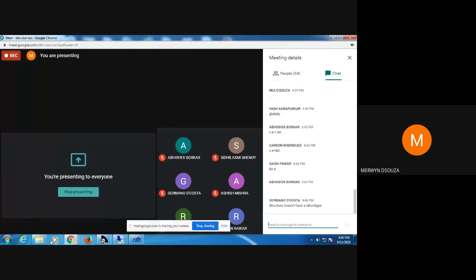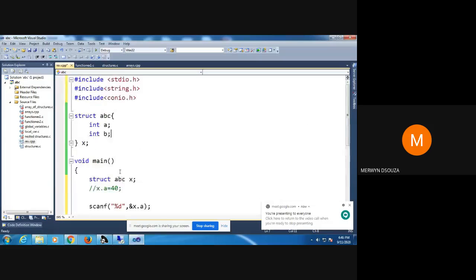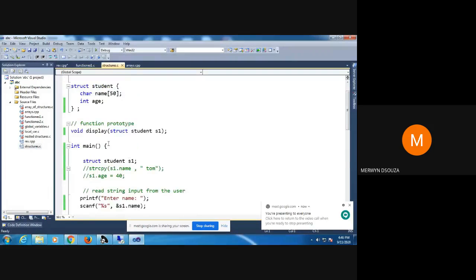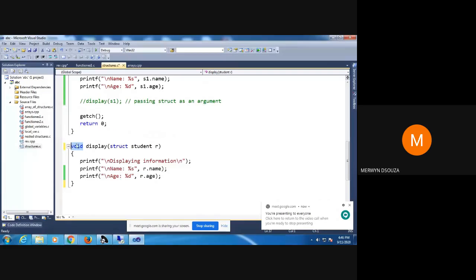Yes, a function returning a structure can also have a return type. It will be the same way. Let's go to this example. Suppose you are returning some value from this function. Then here, instead of void, you would have said struct student. Suppose that variable that you are returning was of the type struct student.